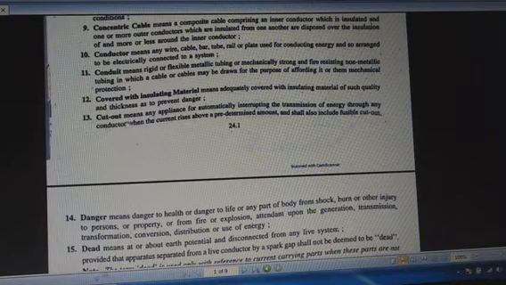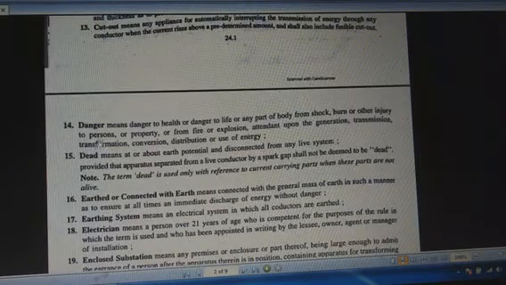Next one is the cutout. Cutout means any appliance for automatically interrupting the transmission of energy through any conductor when the current rises above the predetermined amount, and shall also include fusible cutout. We already know about the danger, death, etc.